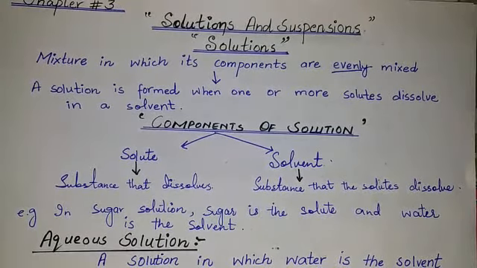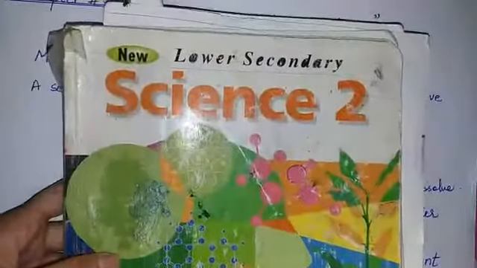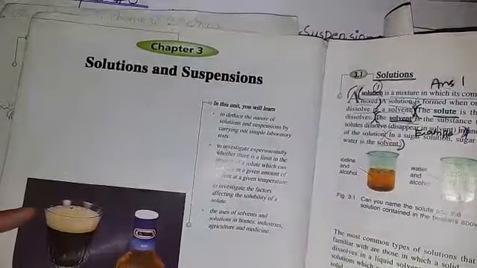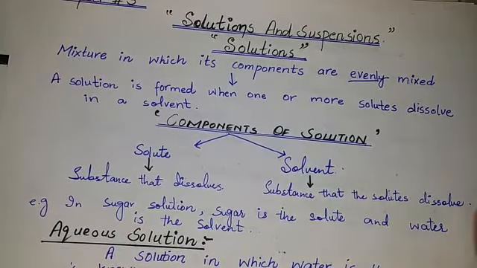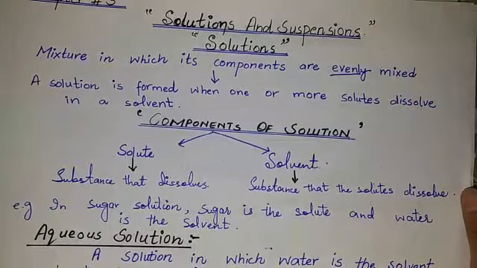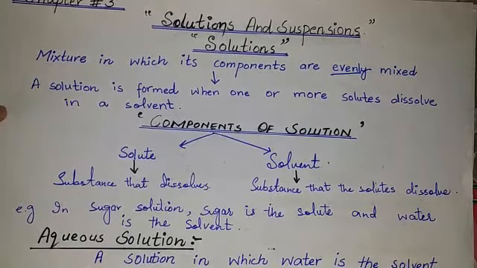Today we will discuss chapter number 3, solutions and suspensions. First of all, open your book Lower Secondary Science 2. Today, students, we will start our third chapter, which is solutions and suspensions. In this video I will explain to you about the solution, the components of a solution and the strength of a solution in detail. So students, let us start our lecture.